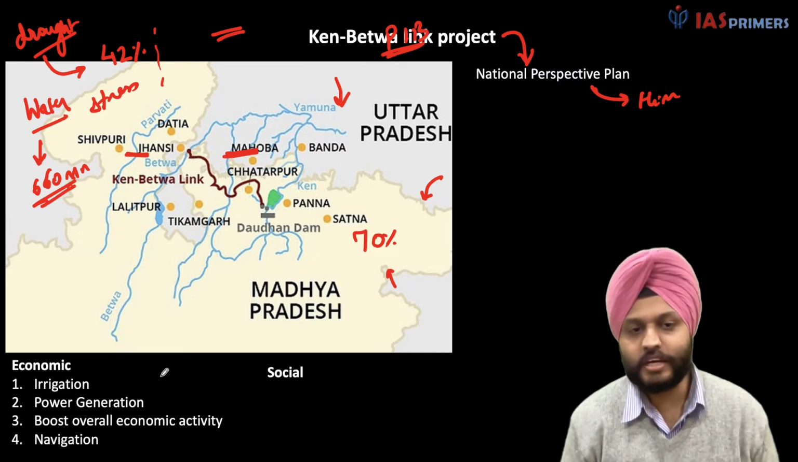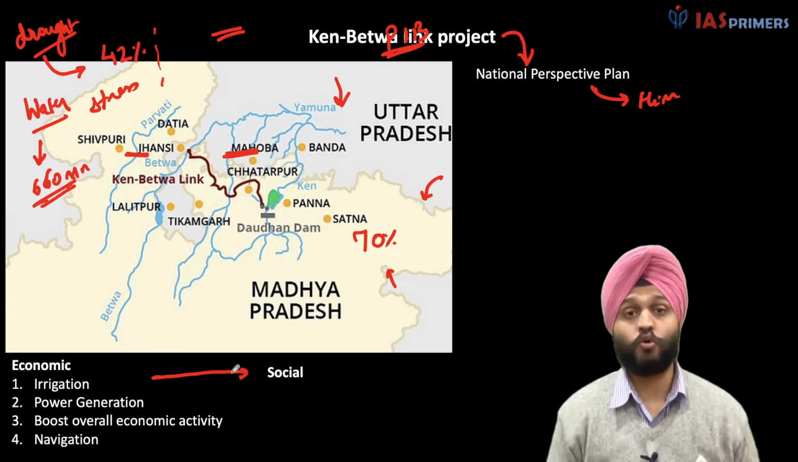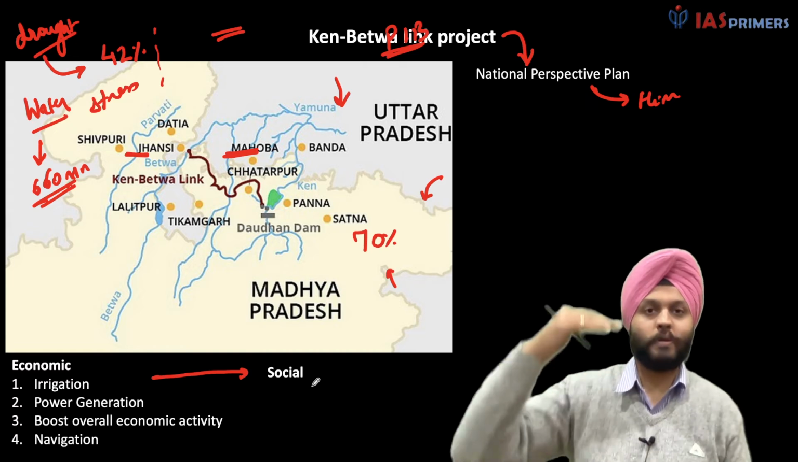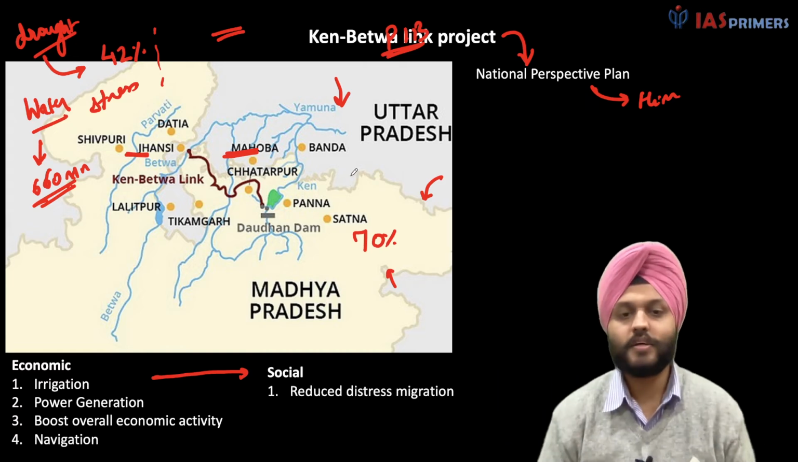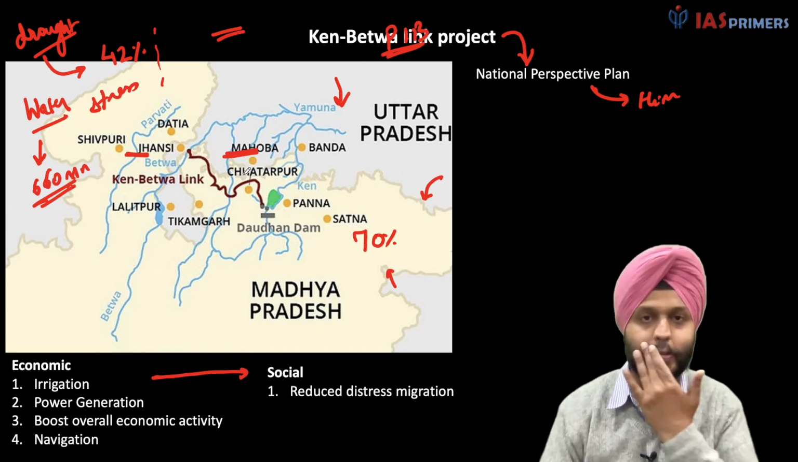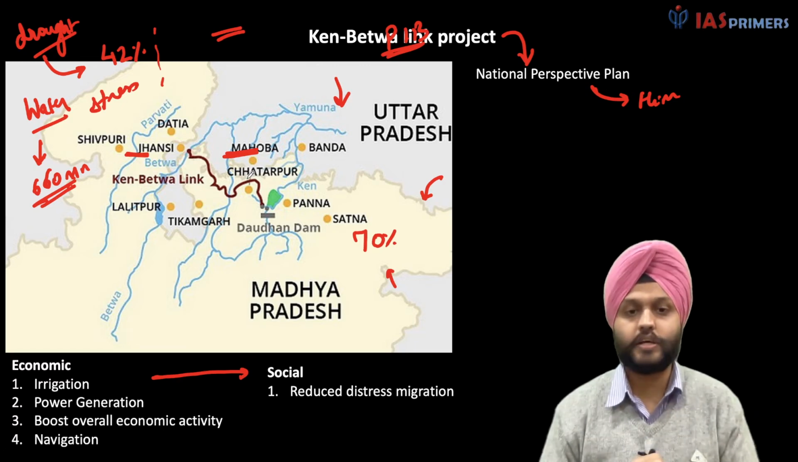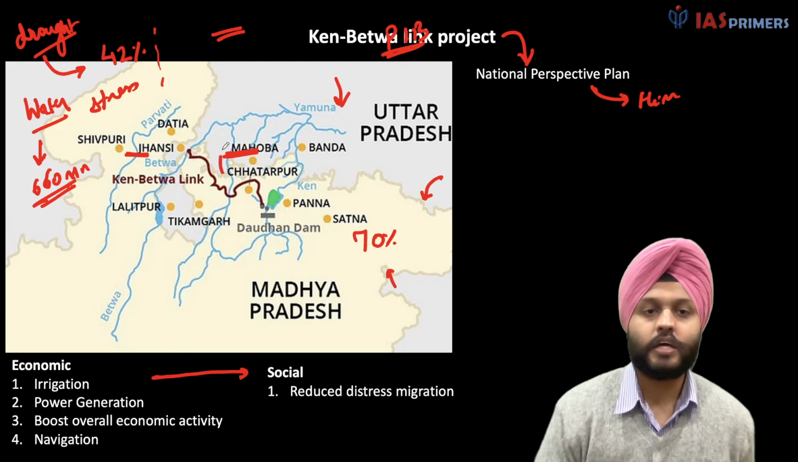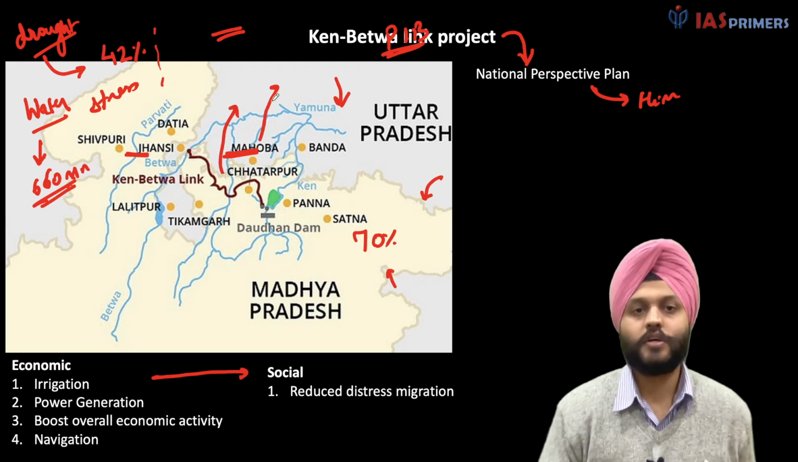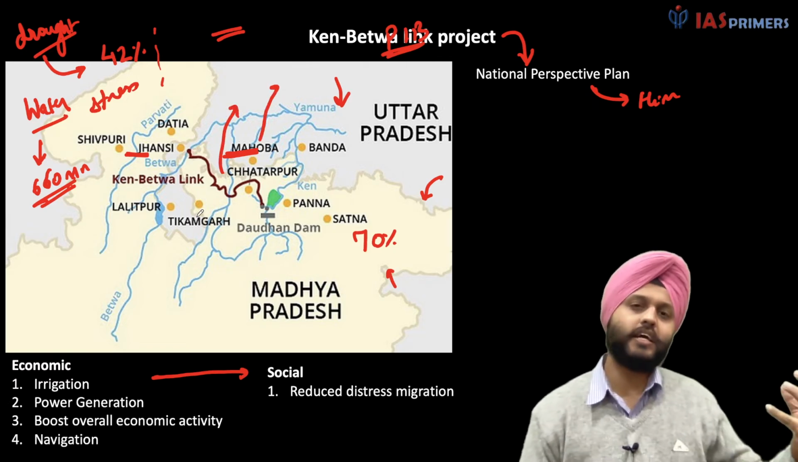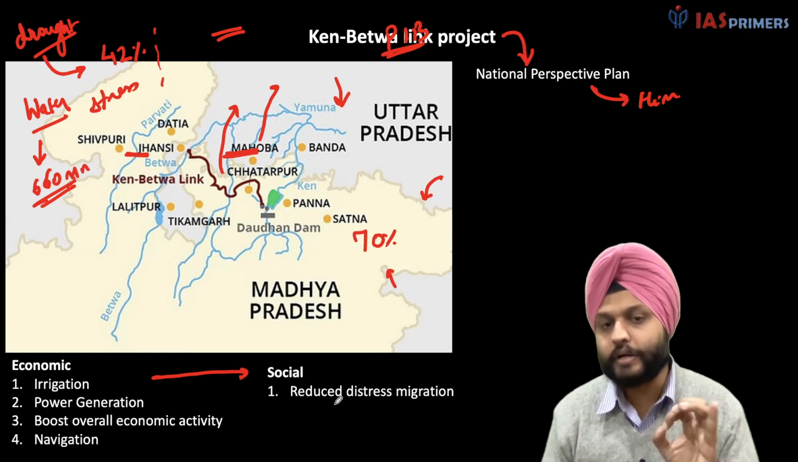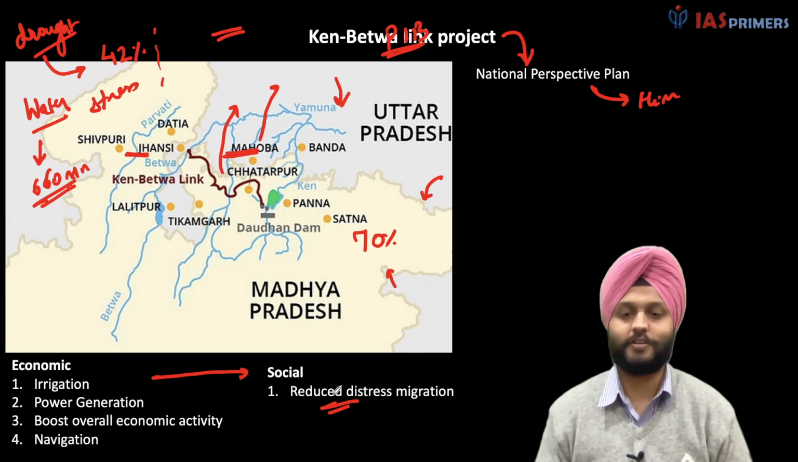Now, naturally, if the economic benefits are there, it will also translate into social upliftment. First of all, many of the people living in these water stressed areas, because of the poor agriculture situation, are forced to migrate, right? Especially to Delhi and those areas, so the slum population. So this will help reduce distress migration.